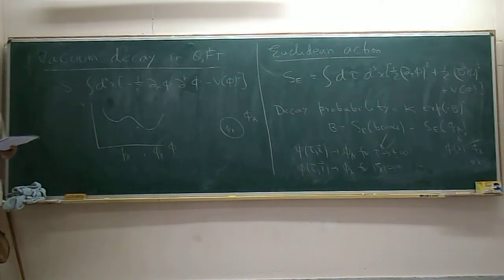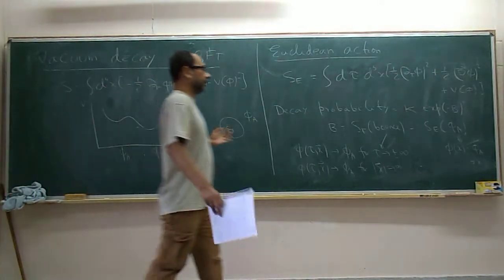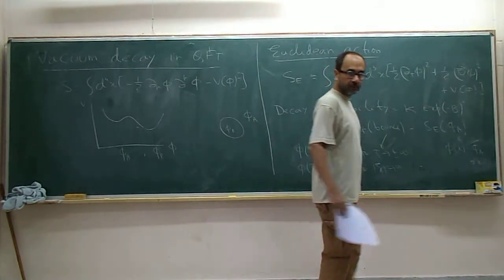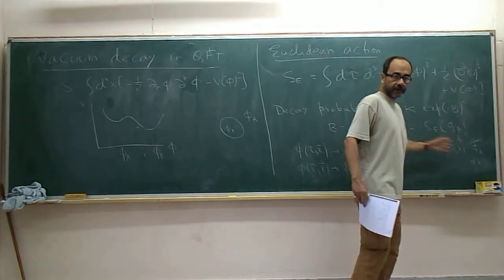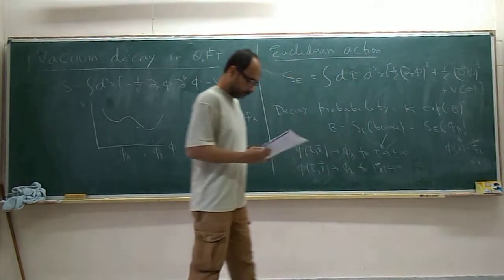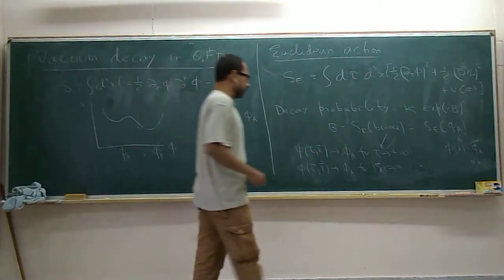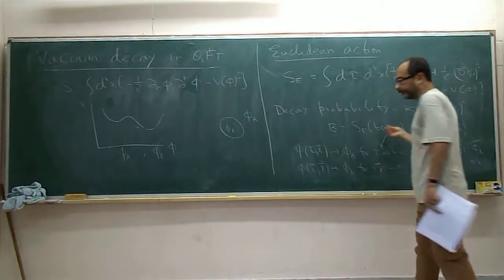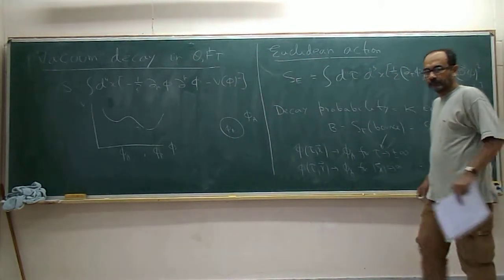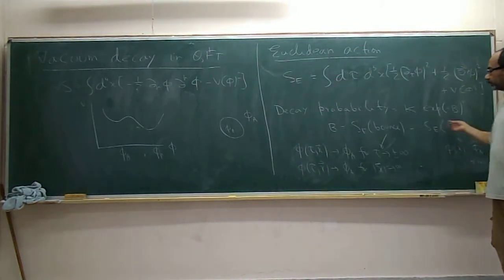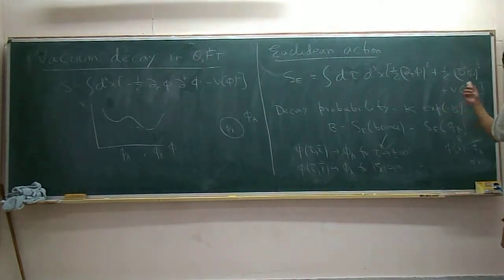So for the discussion that I am going to have most of today, you could have avoided some of the complications by simply setting V of phi_a equal to 0, so that you don't have to subtract this at all. Our goal is to calculate this B, which is appearing in the exponent. But to calculate B, of course, you have to first find the bounce solution. Then you can evaluate the Euclidean action and subtract.